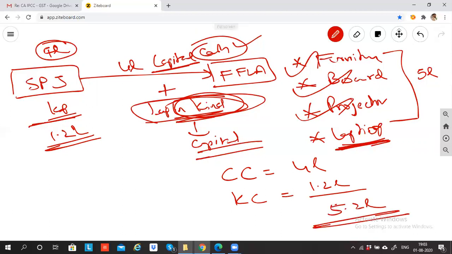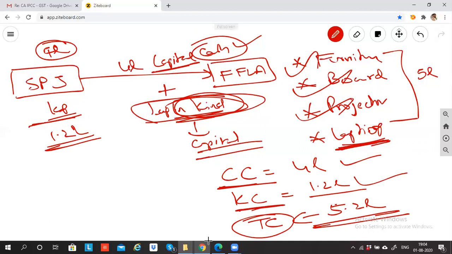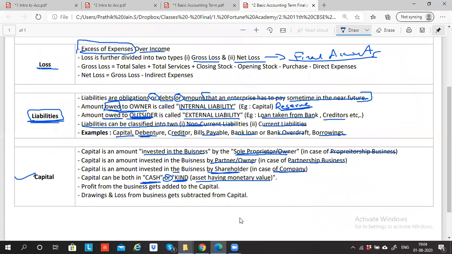My total capital is 5.2 lakh. The capital given in cash is 4 lakh, and the capital given in kind is 1.2 lakh. So I need to record and measure it in terms of money. Any doubts? No, sir. Okay.